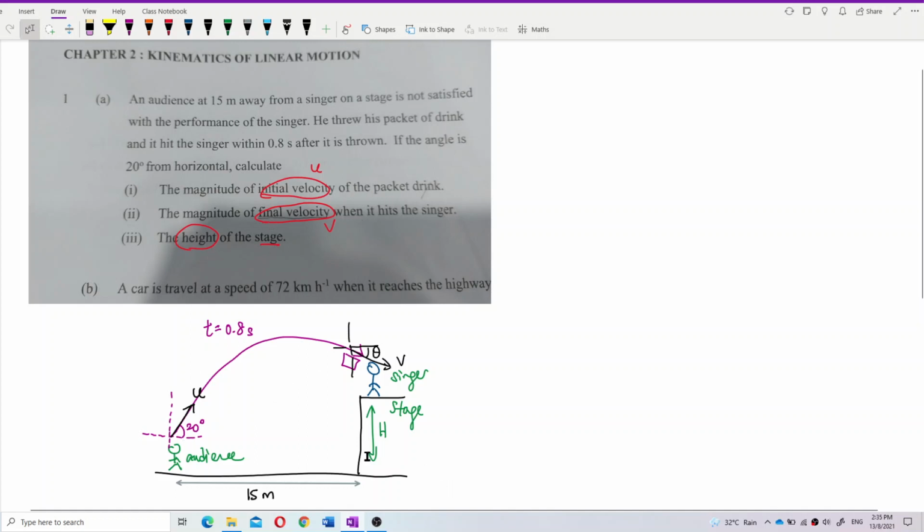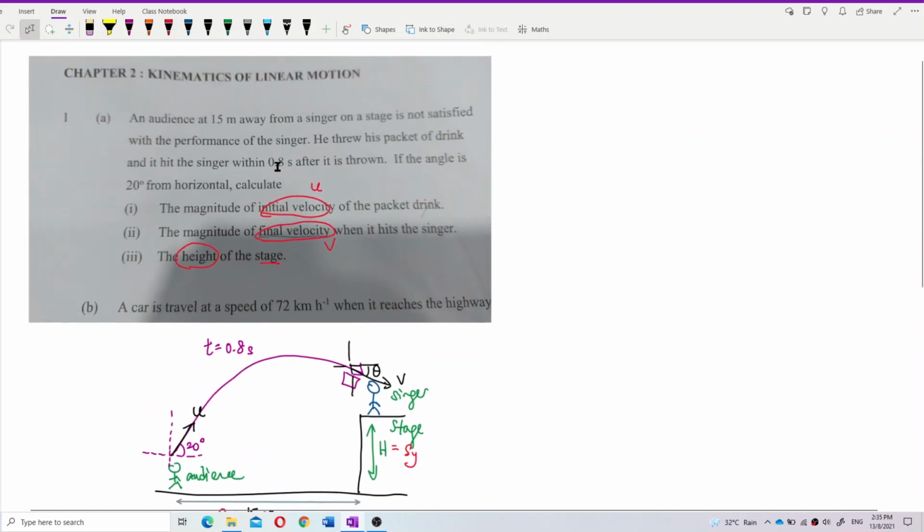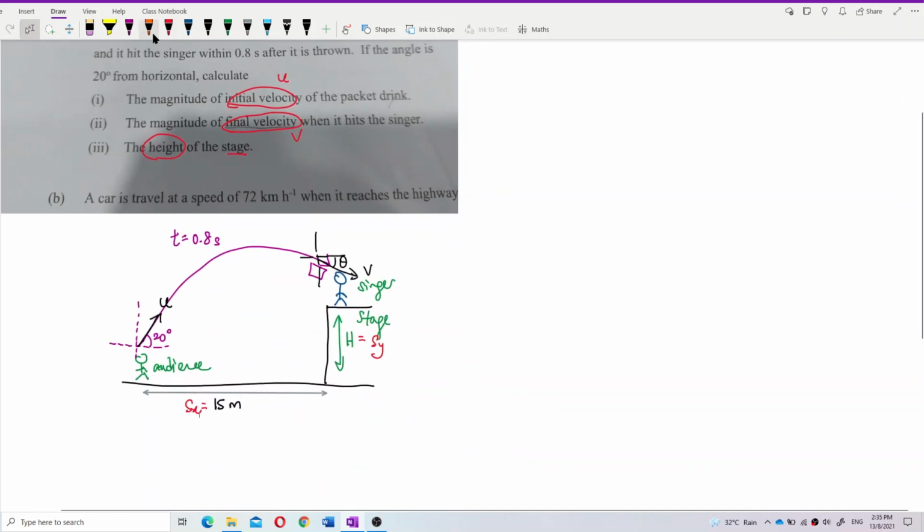Then the height of the stage. For the height of the stage we need to find sy, the y displacement. Now we have all the information. The 50 meters is sx, the x displacement. The height of the stage is the y displacement. So now let us calculate. Let us find the initial velocity of the packet.